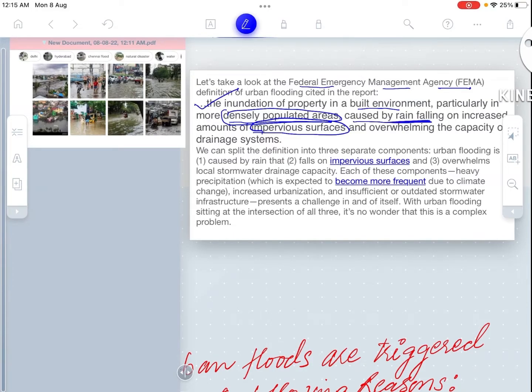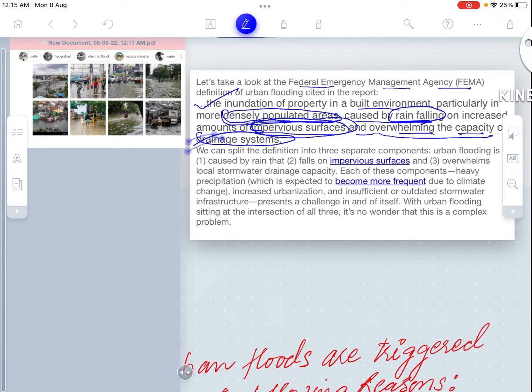We would see later on that rainfall may not be the only reason for urban flooding, and overwhelming the capacity of the drainage system. So the important things that we need to learn, inundation of property, particularly densely populated areas, impervious surface, and overwhelming the capacity of the drainage system, are the main factors that cause flood in urban areas.